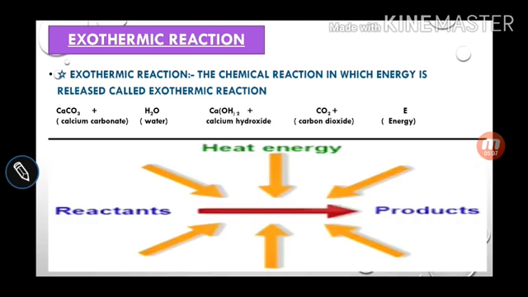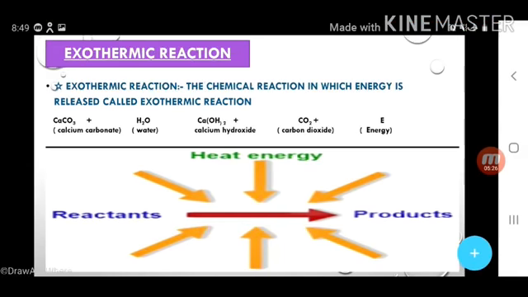You can see a very good chart is there. Heat energy is absorbed in the formation of product, which means that is an example of an endothermic reaction. This is an example of endothermic. Exothermic we already gave in the previous lecture, where energy is released from the system. That means this is the picture for the endothermic reactions.